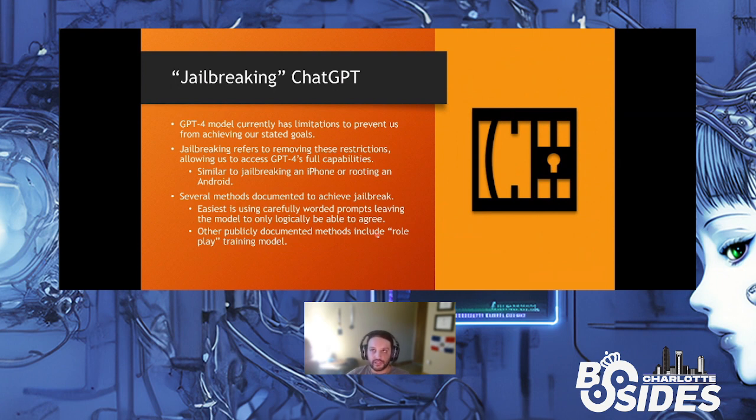When we think of jailbreaking ChatGPT, you can think of it as like jailbreaking an iPhone or rooting an Android. It's the same kind of process. When you jailbreak an iPhone, you're basically unlocking its full capabilities. You'd be able to sideload apps, you'd be able to run applications that aren't signed by Apple, you'd be able to unlock more capabilities, which is exactly what we're doing when we're jailbreaking ChatGPT.